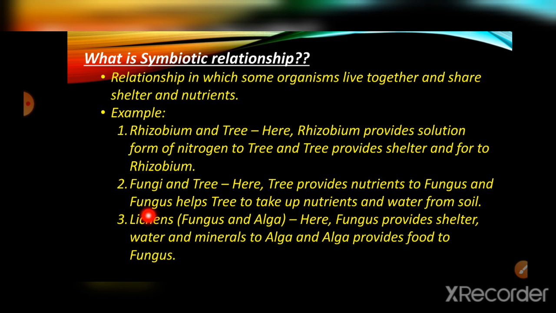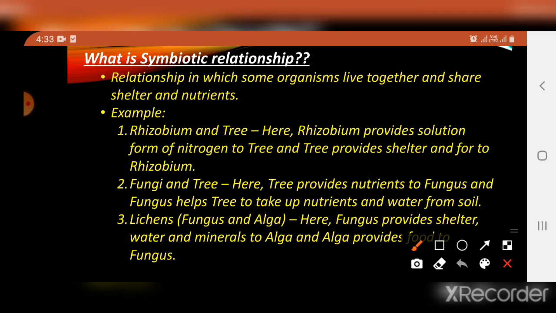Next is lichens. Lichens are actually a symbiotic relationship of fungus and alga. Here the fungus provides shelter, water and minerals, whereas the alga provides food.